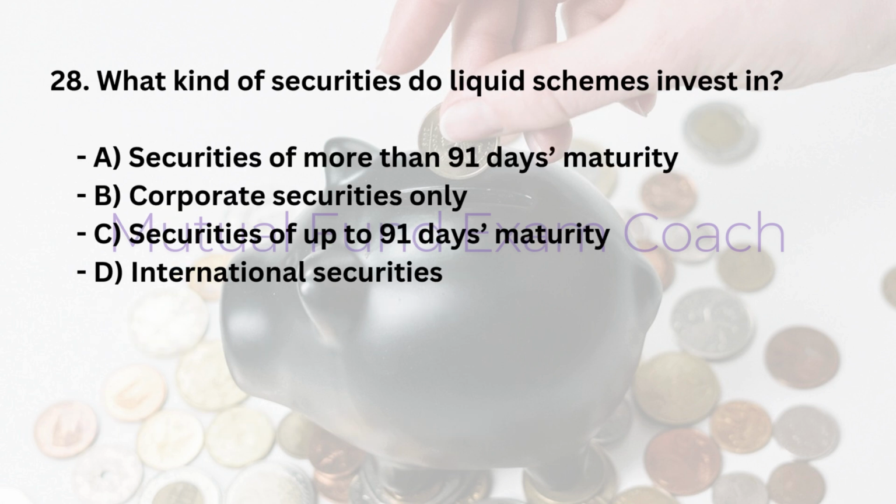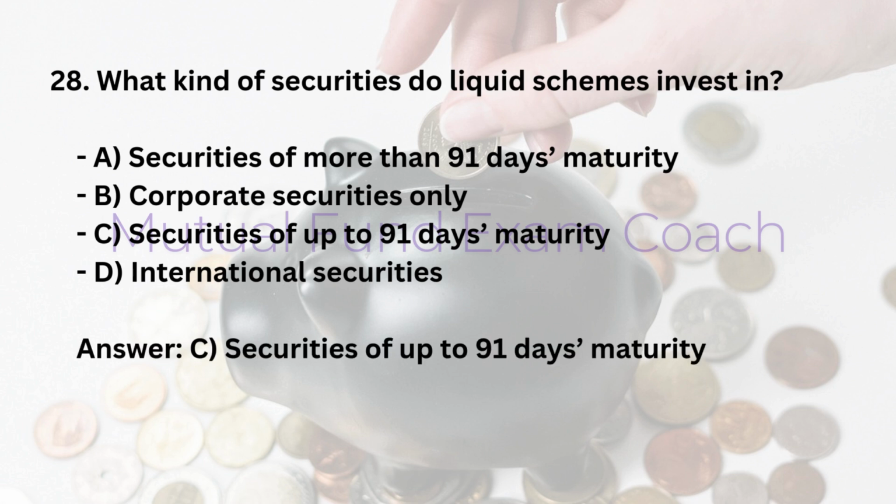28. What kind of securities do liquid schemes invest in? A. Securities of more than 91 days maturity. B. Corporate securities only. C. Securities of up to 91 days maturity. D. International securities. Answer: C. Securities of up to 91 days maturity.